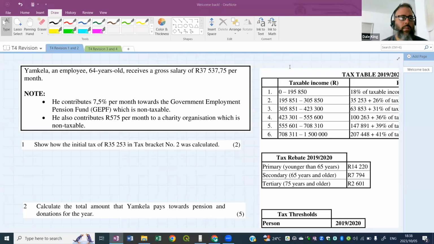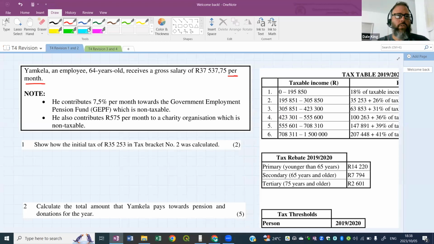So here we go. Yamkele, an employee, is 64 years old, receives a gross salary, there's that word gross, before deductions, of 37,537 Rand and 75 cents per month. Now, with tax, make sure you are reading these words, per month, because the tax tables are usually annual tables. So they give you a monthly salary. You're going to have to change that to get into the table.